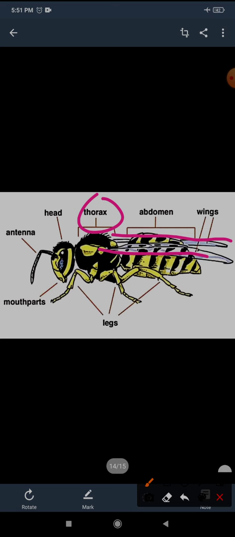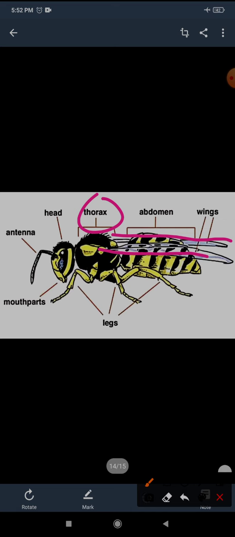Can a honeybee fly without its wings? No, the honeybee needs to have wings, only then can it fly. And I told you earlier, if an insect has wings, they are attached to the thorax region. So the wings of an insect are attached to the thorax region, and as you can see in the picture also, see it carefully.